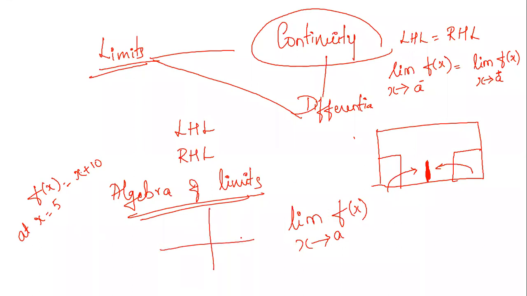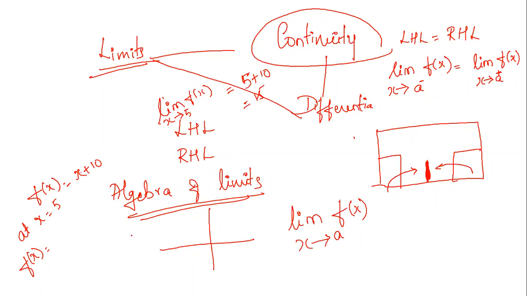So what will you do? If you approach 5 from the left, if I take a value which is less than 5, much less than 5, and you find the limit as f of x tends to 5, you'll get it as 15. Good, Subramania, that is 15 you'll get. So x is 5, 5 plus 10, that is equal to 15.